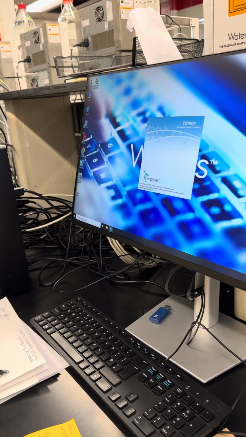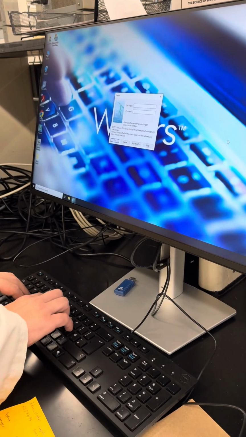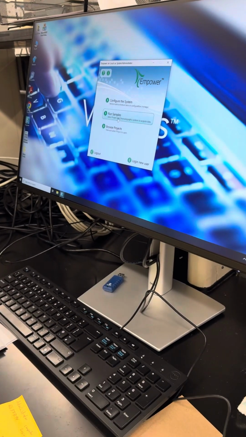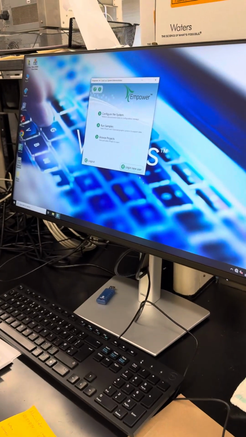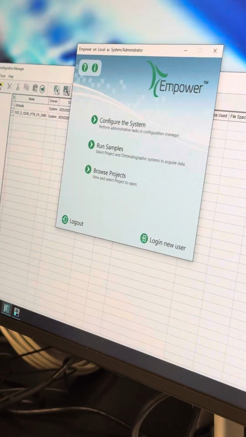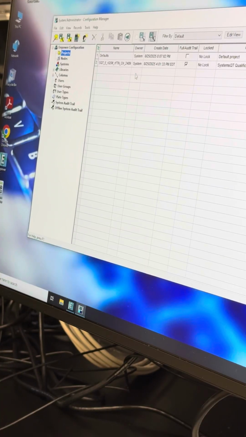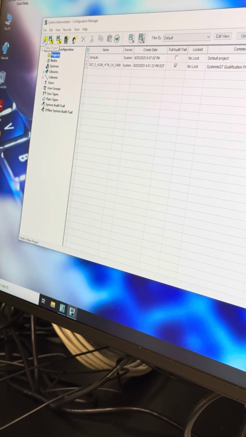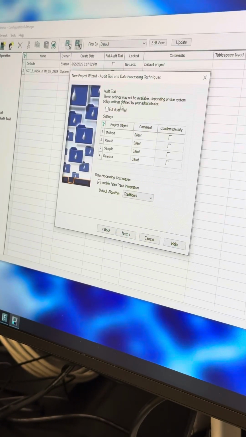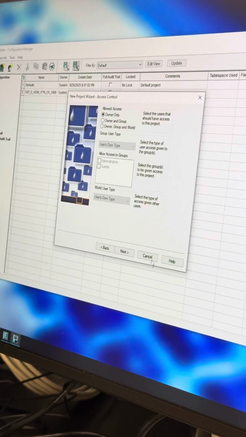And we'll hop into Empower, which is the software you're going to be using to run your instruments. The generic username is System Manager, but we'll go over how to make your different users. So if you go into configure the system, this is where you find your systems, your users, things like that. So you can see you have projects, you have your new project wizard, which is basically how you can create your new project. You can go through, set up your audit trails if you would like, different things, how you want to share them.